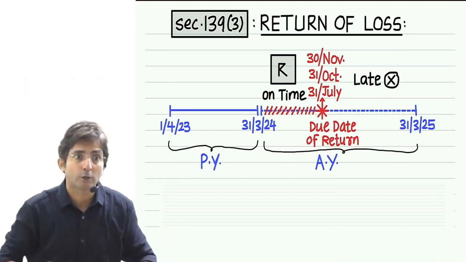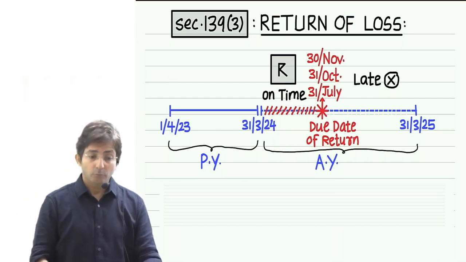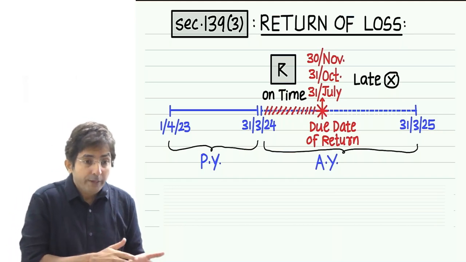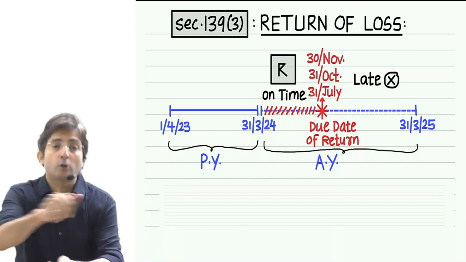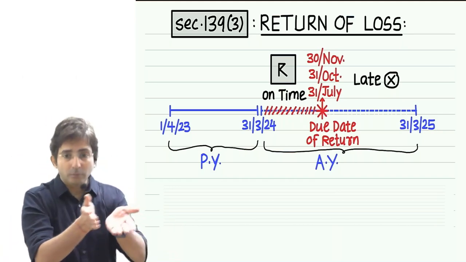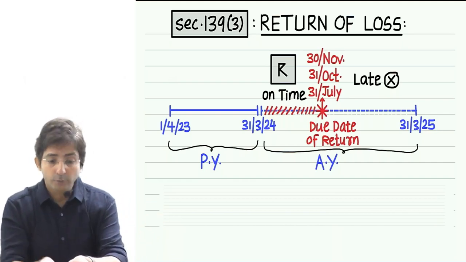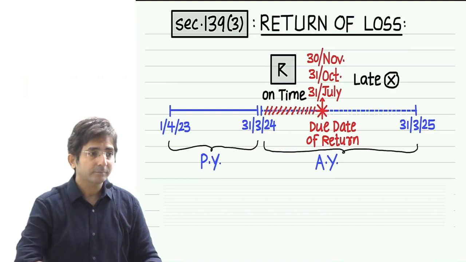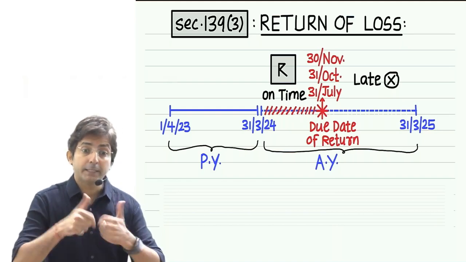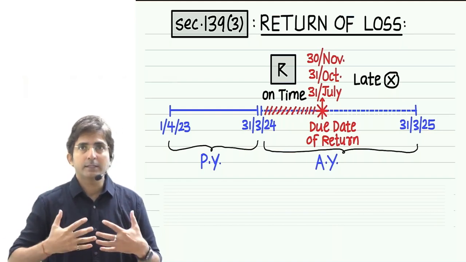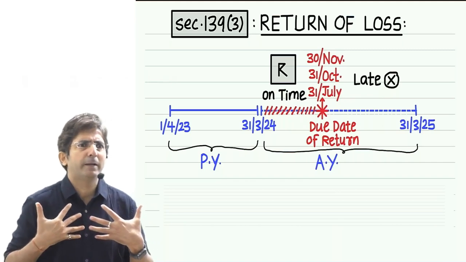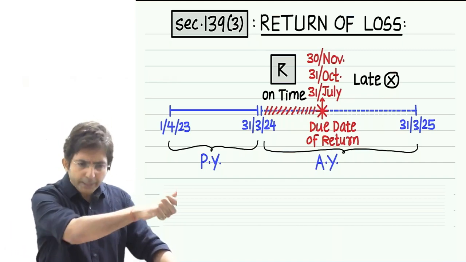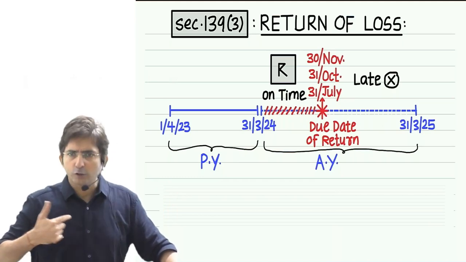Set off, set off, set off. But then, we also should know, no, that you made the loss. And after knowing, we want to check also. After you inform us your loss, we want to check your loss also. Because we cannot blindly trust your loss and give you the set off. In short, understand the sentiments of income tax department. What they say, if you have suffered loss, don't keep it to you. Inform us. We also want to know.